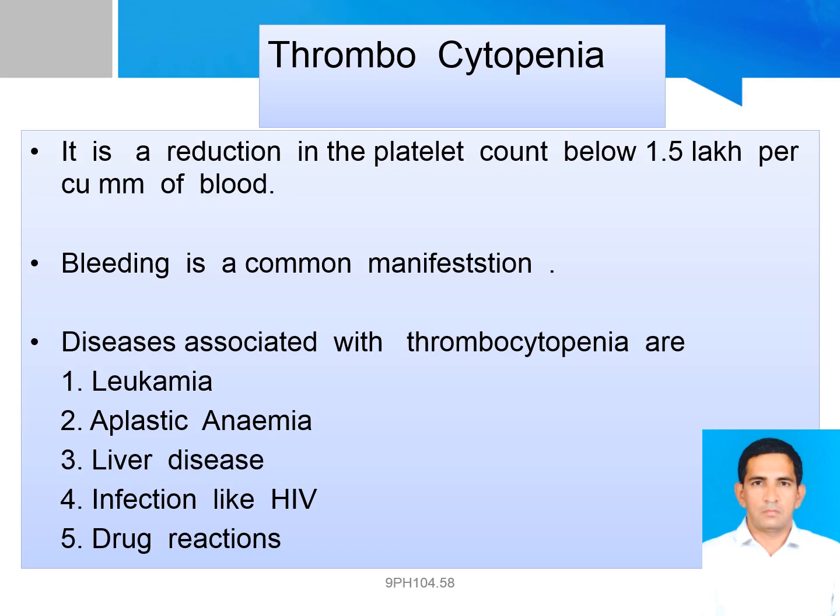Bruising, particularly purpura in the forearm and petechiae in the feet, legs, and mucous membranes may be caused by spontaneous bleeding under the skin.